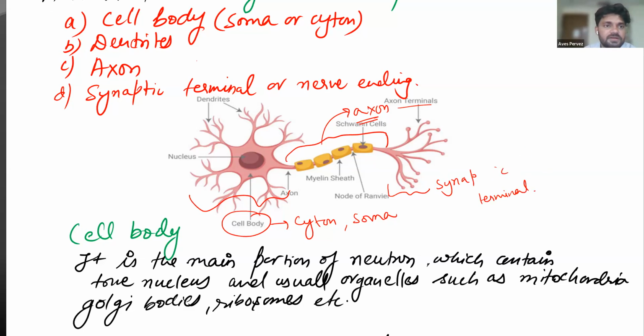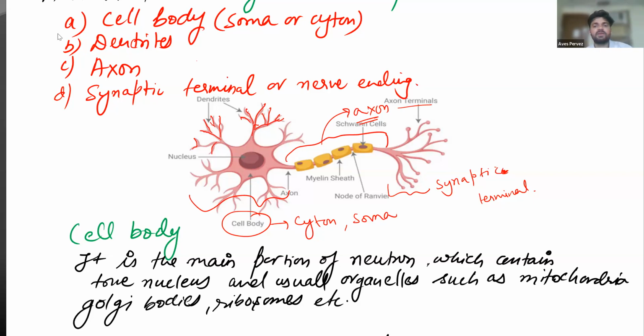This is the synaptic terminal. Now you understood that we have divided the neuron into three main parts, and these finger-like projections, the outward growth coming from the cell body, are called dendrites. You understood? Yes, sir. So one neuron is divided into three main parts.